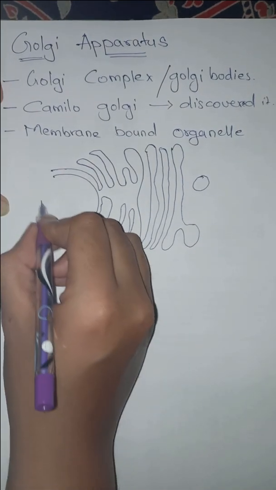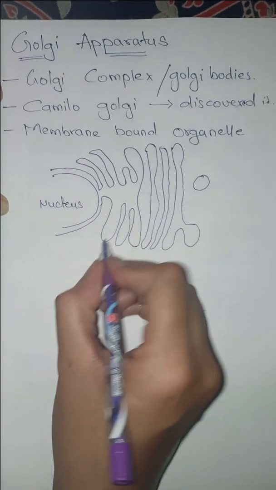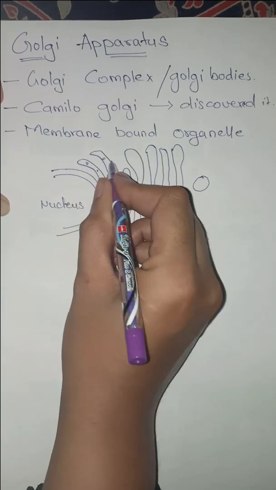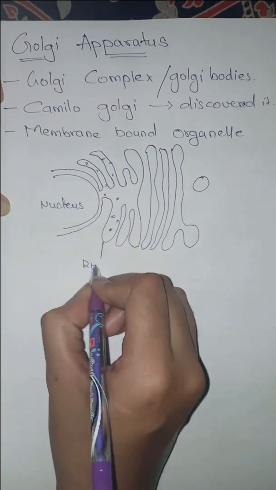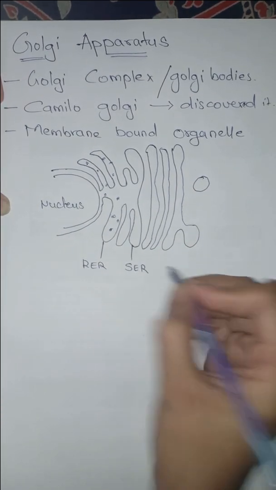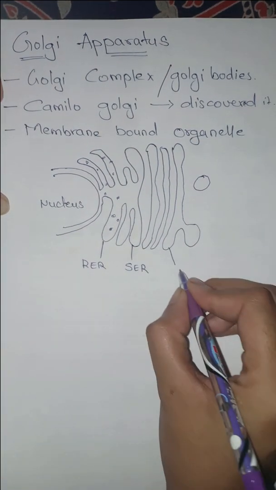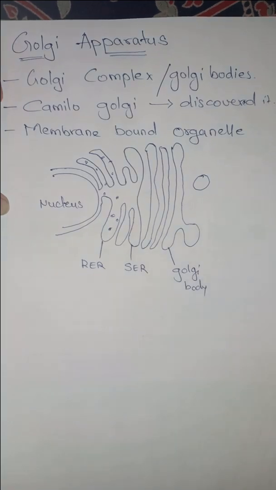This is the nucleus. Here you have the rough endoplasmic reticulum, this is the smooth endoplasmic reticulum, and in continuity with them you have the Golgi body or Golgi apparatus.